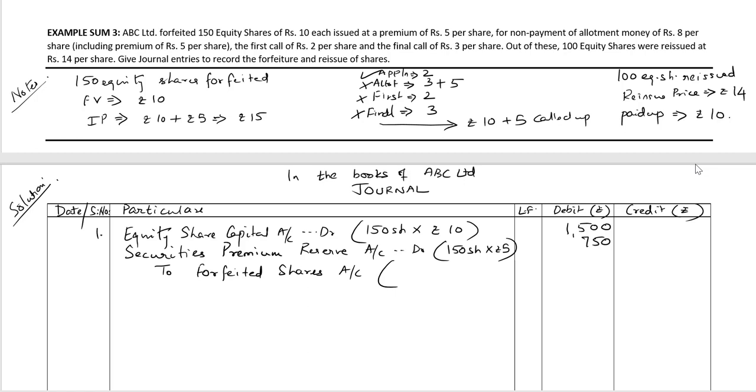The amount which is already received, 150 shares multiplied by the application money of rupees 2 per share, 300 rupees, to equity share allotment account.